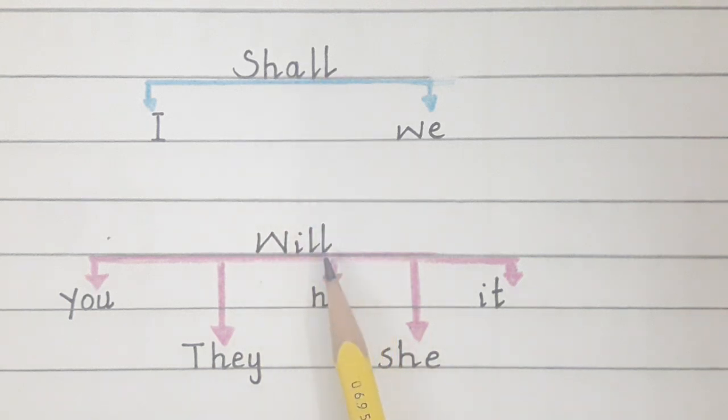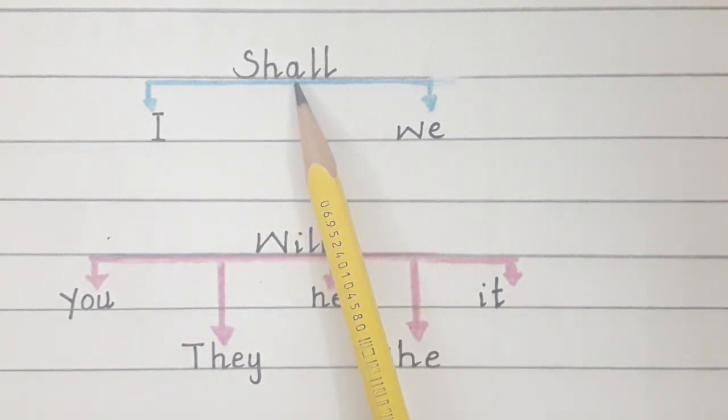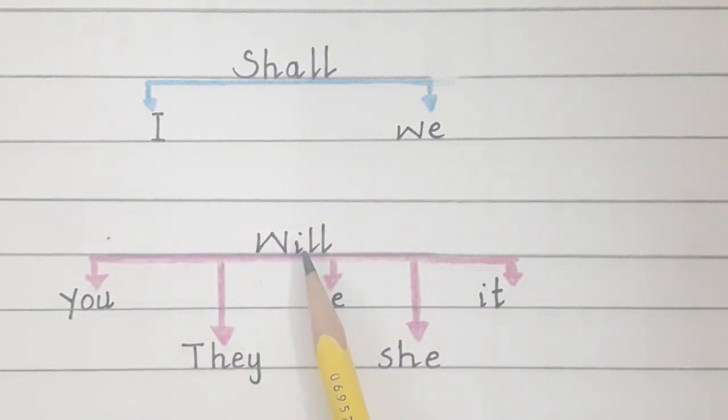So both of these are helping verbs that are used in future indefinite tense. If the sentence starts with I and we, the helping verb will be shall. And if the sentence starts with you, they, he, she or it, we will use the helping verb will. Understand?